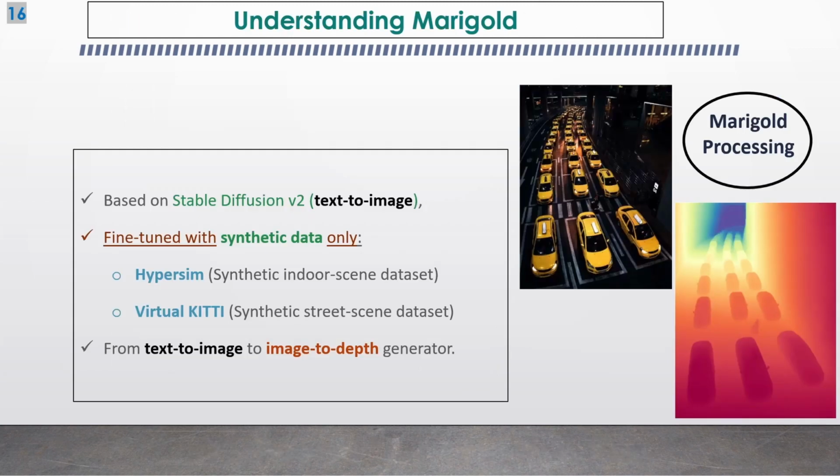Now, we can come back to understand Marigold. Like mentioned before, Marigold is based on an existing model, the Stable Diffusion V2 model, which is a text-to-image generator that has already been trained on a very large dataset. So that model contains a lot of visual information. The work done for Marigold is to fine-tune Stable Diffusion V2 to become an image-to-depth generator. It is fine-tuned on Hypersim, which is a synthetic indoor dataset, and Virtual KITTI, which is a synthetic street dataset.